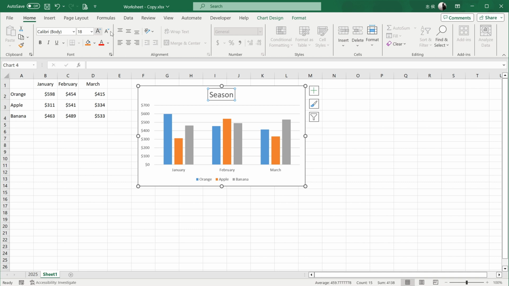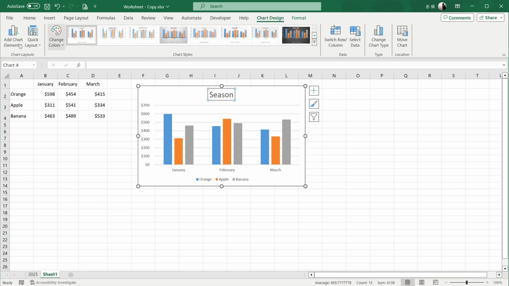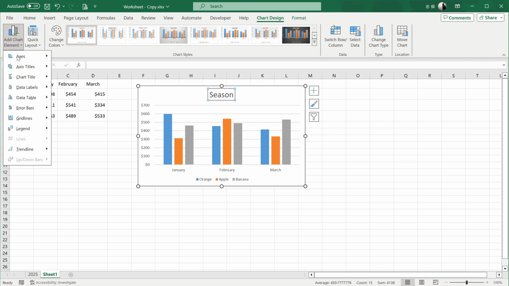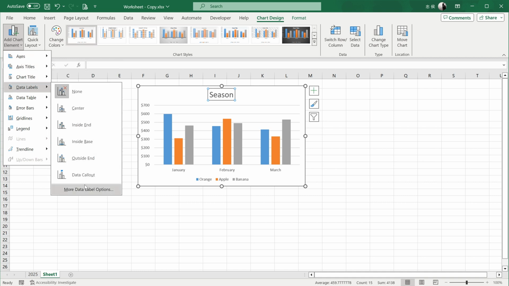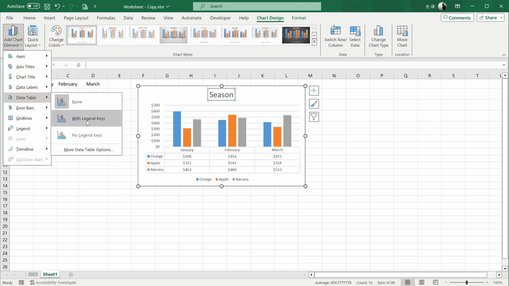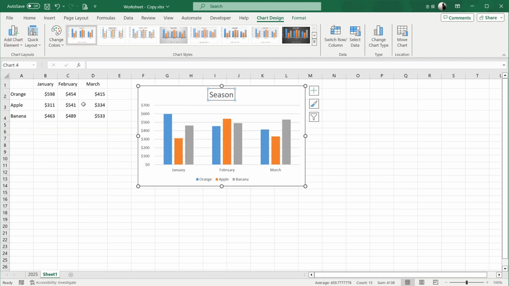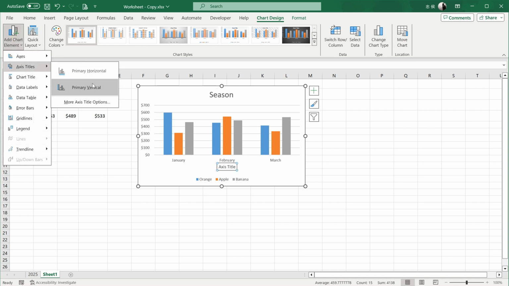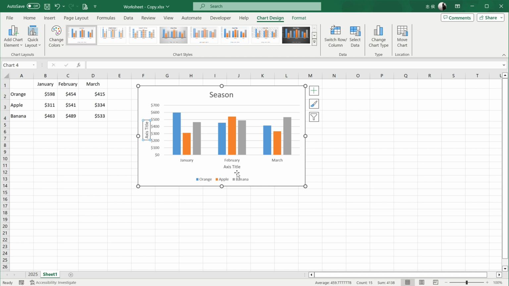To add other text or data in the chart, click Add Chart Element in the function bar. This lets you add data labels, data table, and common axis titles. You can add axis titles and directly click the axis titles to modify the text.